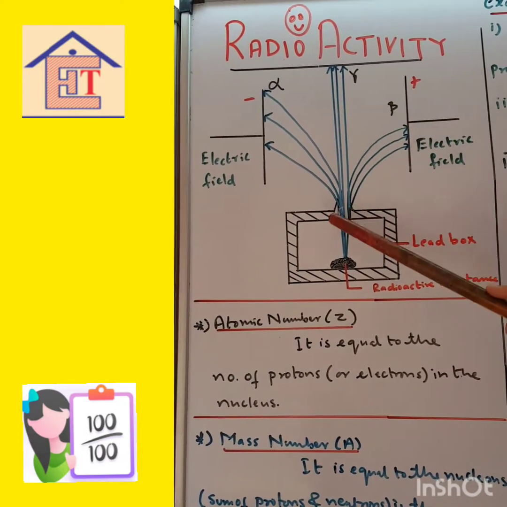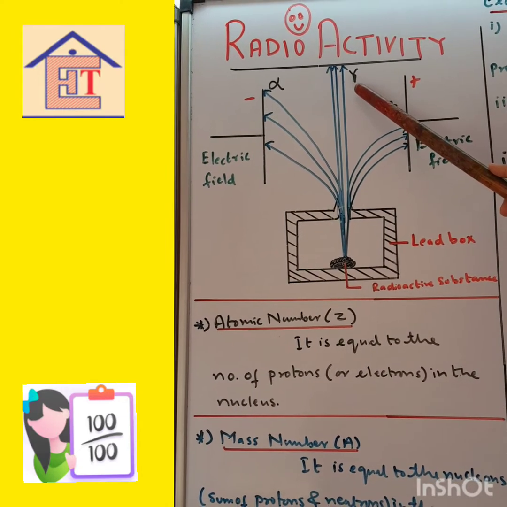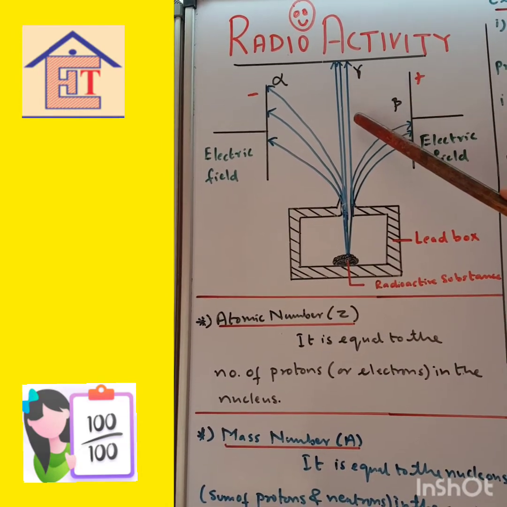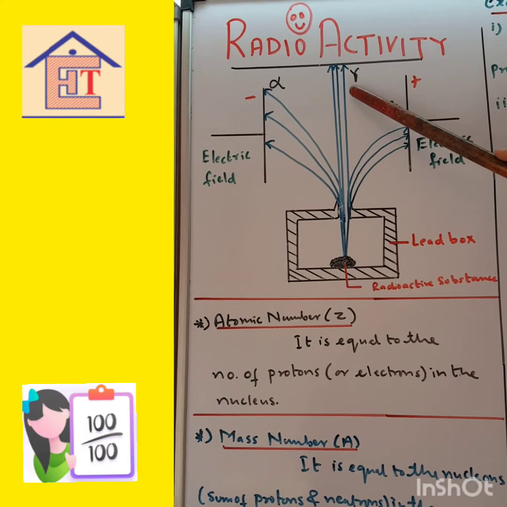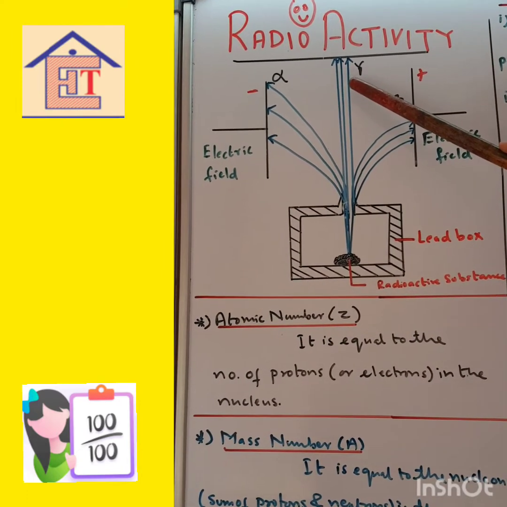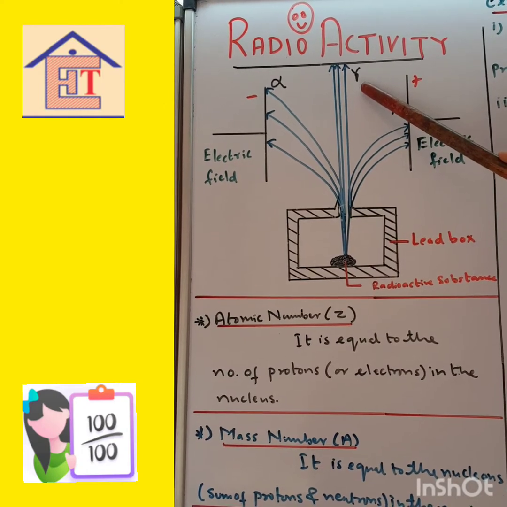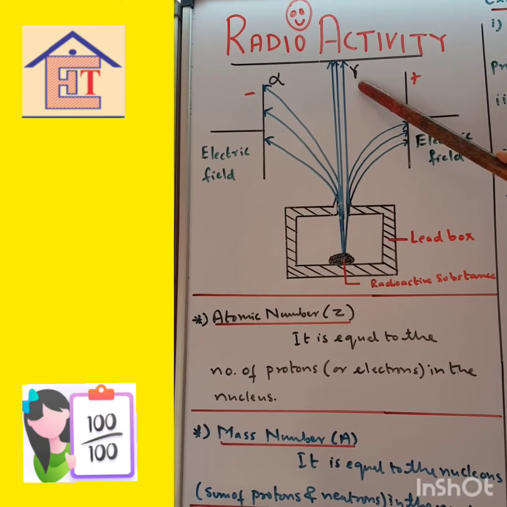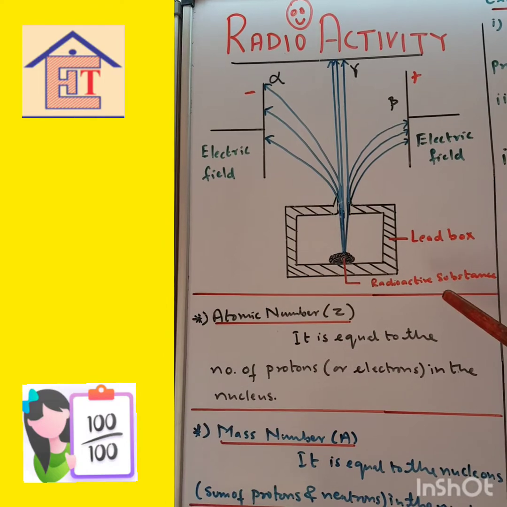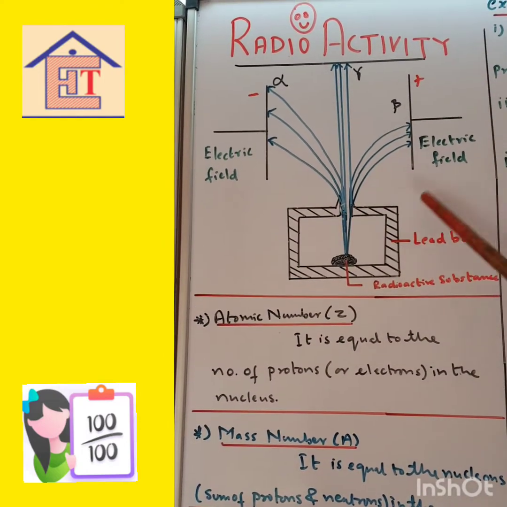And look at these rays, gamma rays. They do not have any charge. That's why they are moving straight. So these are electromagnetic waves, just as you have studied in light waves. Light waves are electromagnetic waves, but these are very harmful, very highly penetrating rays. Okay, so see this, how the rays move.